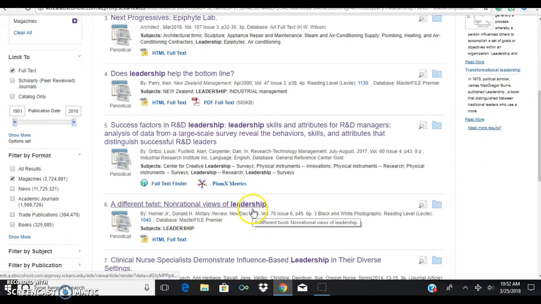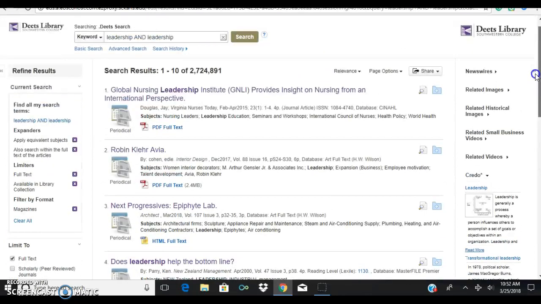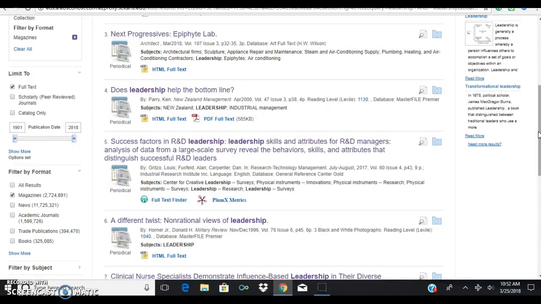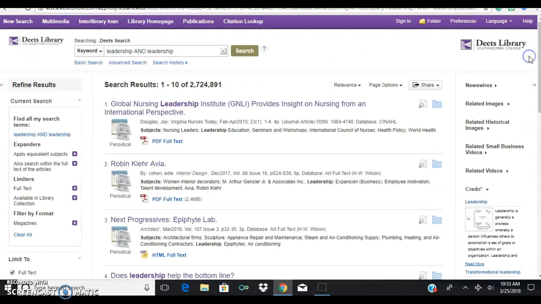Now, once you find something and you're like, I'm really interested in this topic, let's see, leadership behaviors or skills. Then the second part of the discussion is you'll go back into Google and type in those, add that keyword in.